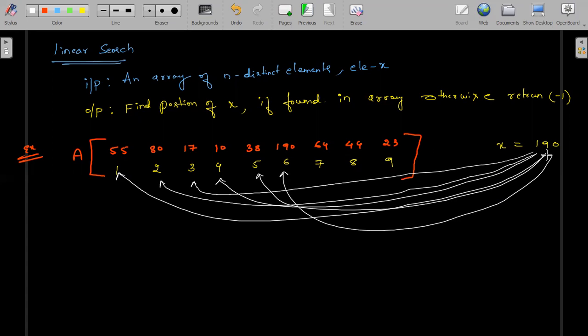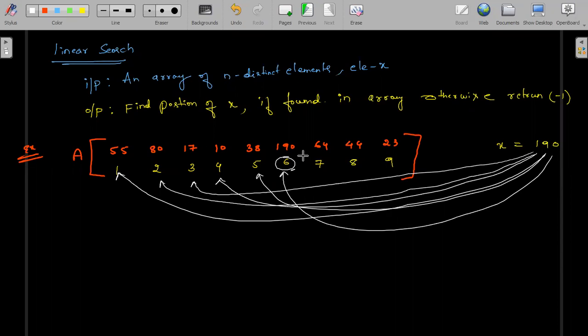Now, is 190 an element matching with 190 or not? So that is the reason why it is matching with 190. What is the index position? That is 6. Yes or not? That is 6. It will ask like anything: are you 190? Like that. Each and every index it will visit, and it will ask whether you belong to 190. Okay. So at the 6th index, you are getting 190.